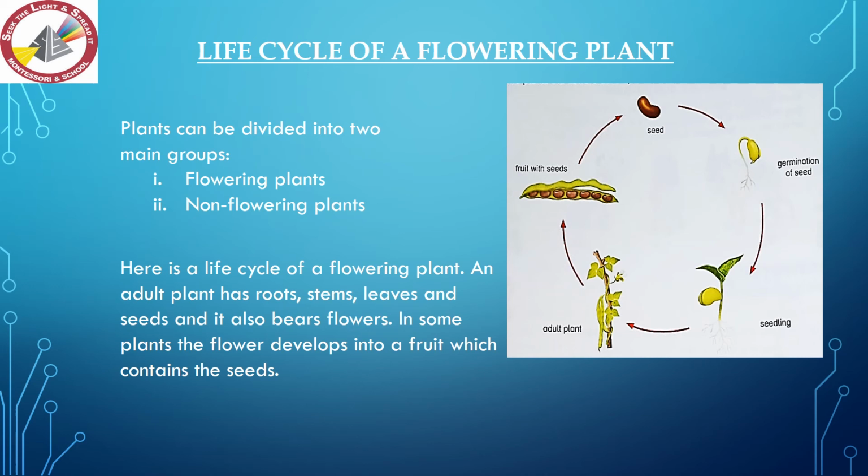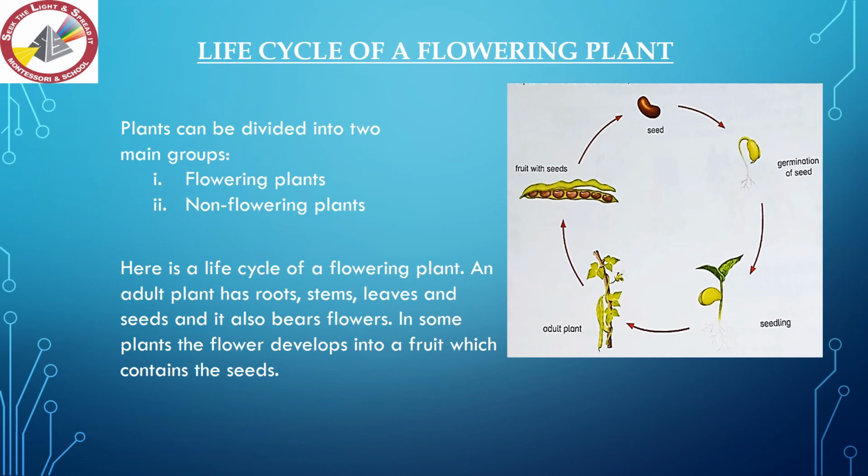Okay students, here is a life cycle of a flowering plant. Students, you might have seen some plants with flowers and some plants without flowers. So we can divide the plants into 2 main groups, flowering plants and non-flowering plants. Here is a picture of a life cycle of a flowering plant.